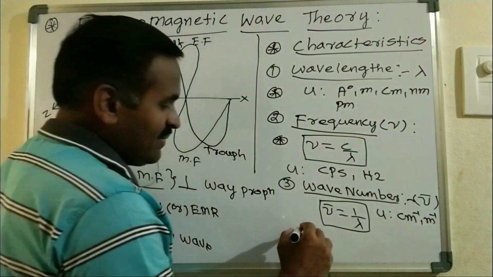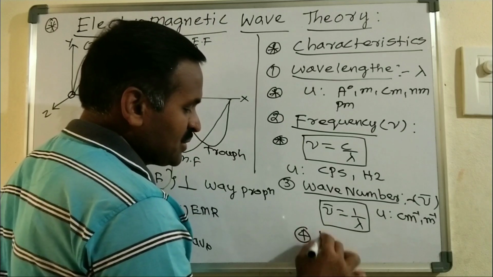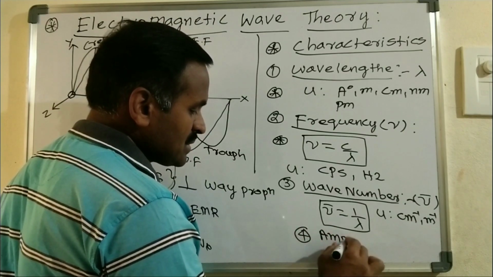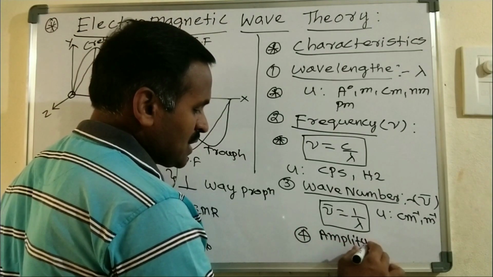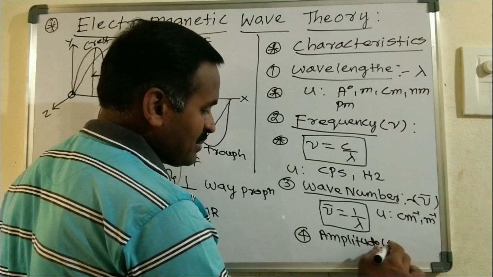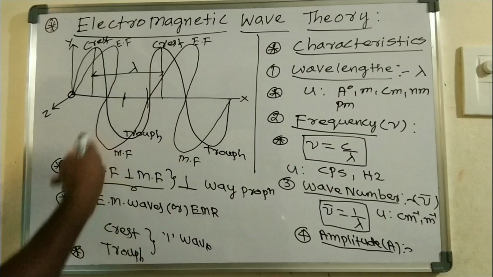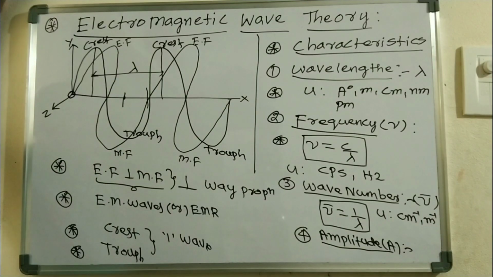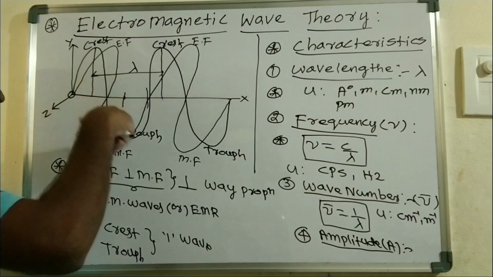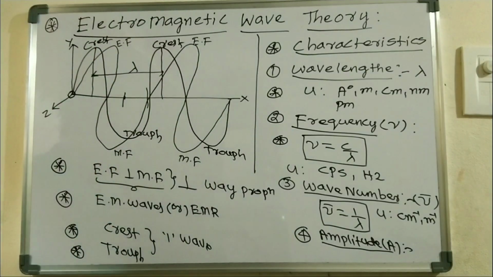The next one is amplitude. This amplitude can be represented by the symbol A. The height of the crest or the depth of the trough is its amplitude.